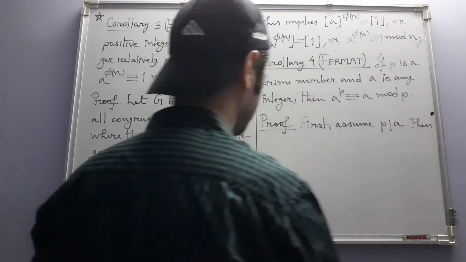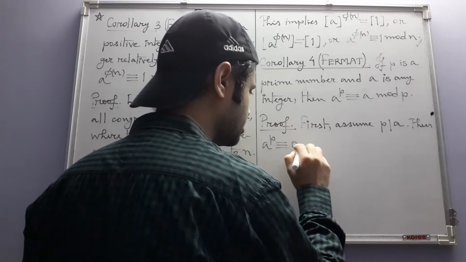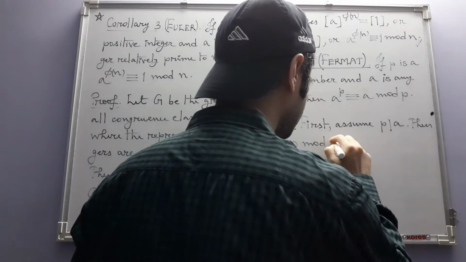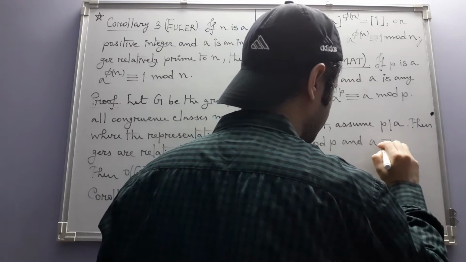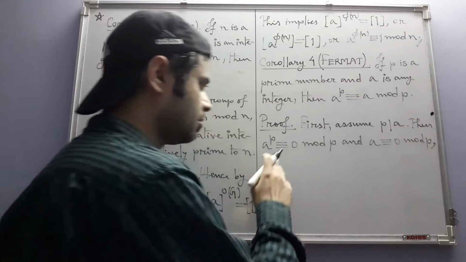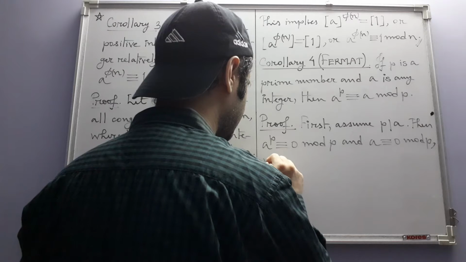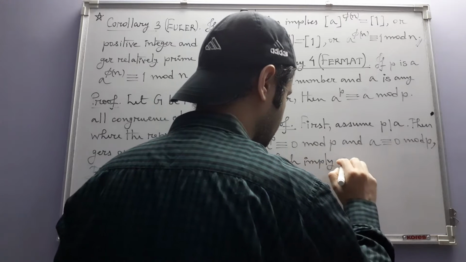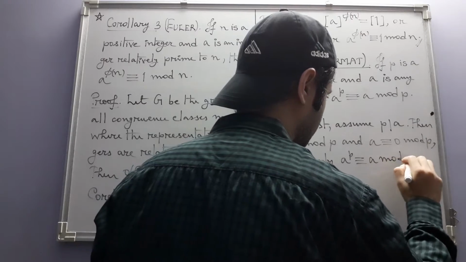Then a to the power p is congruent to 0 mod p, because then a to the power p will also be divisible by p, and a is also congruent to 0 mod p. So using the fact that congruence modulo p is an equivalence relation, we get this, which implies a to the power p is congruent to a mod p.